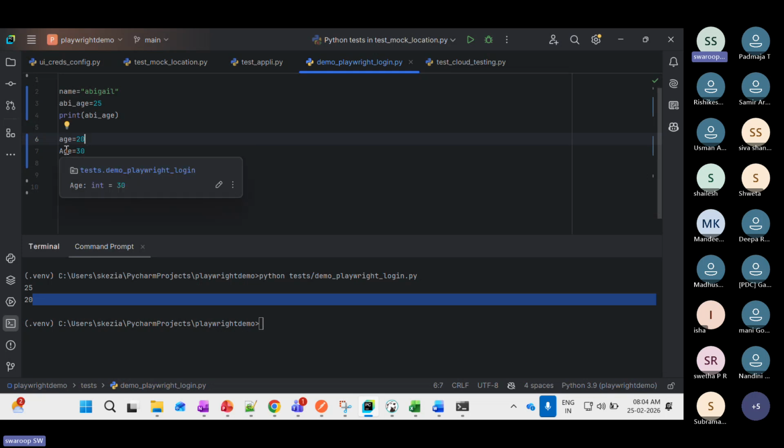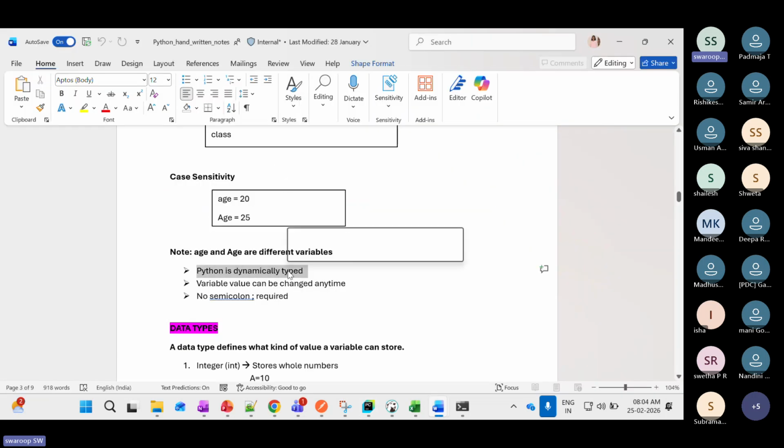Since the first letter is uppercase, it will consider it differently. So if you mix uppercase and lowercase, Python will consider them as different variables.